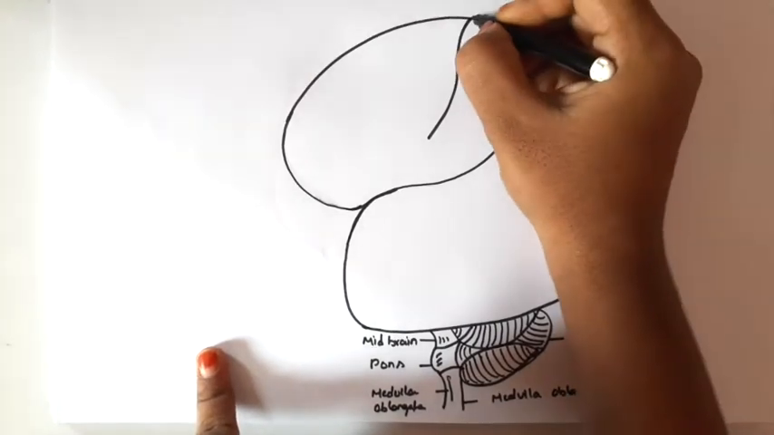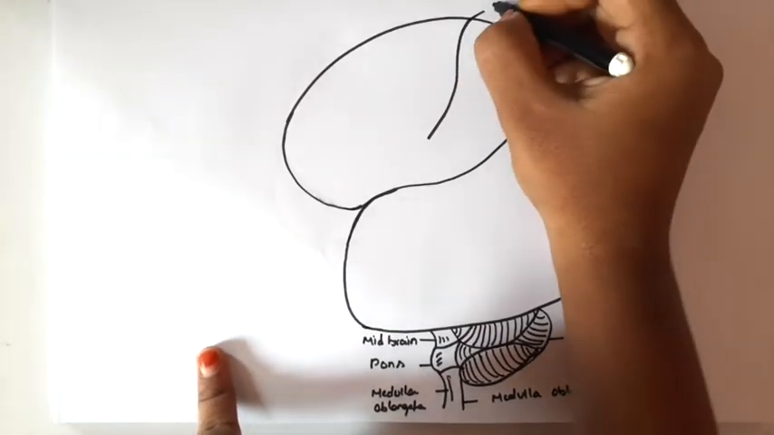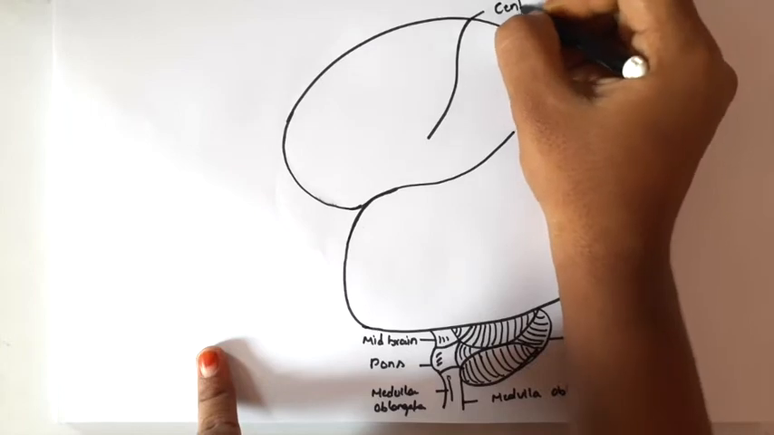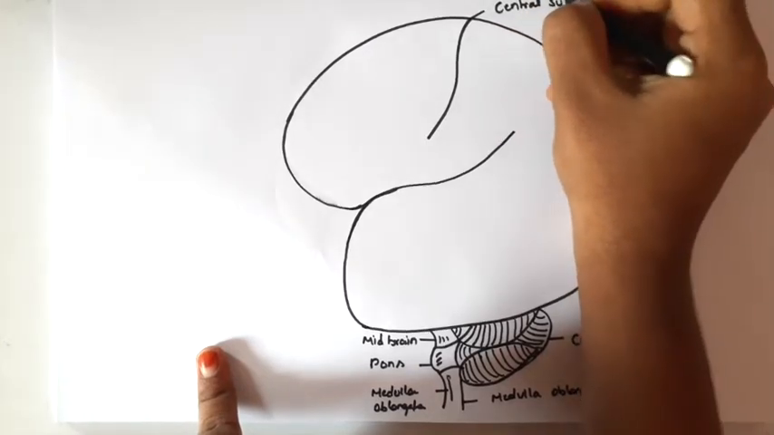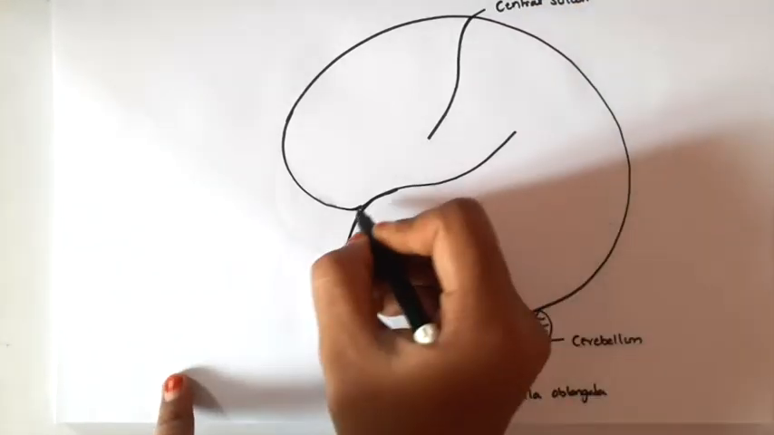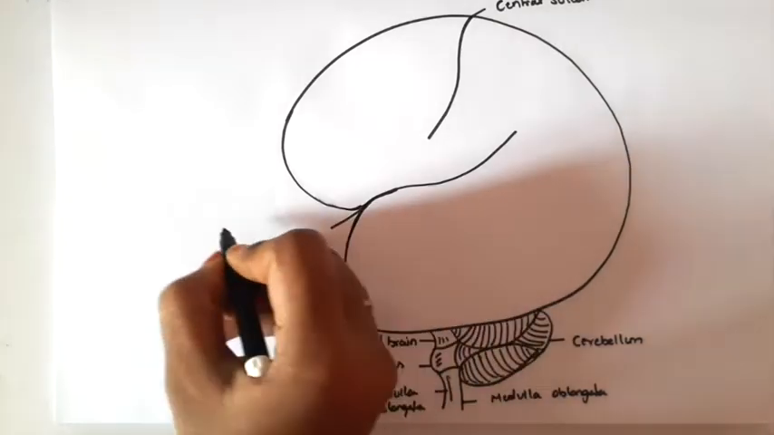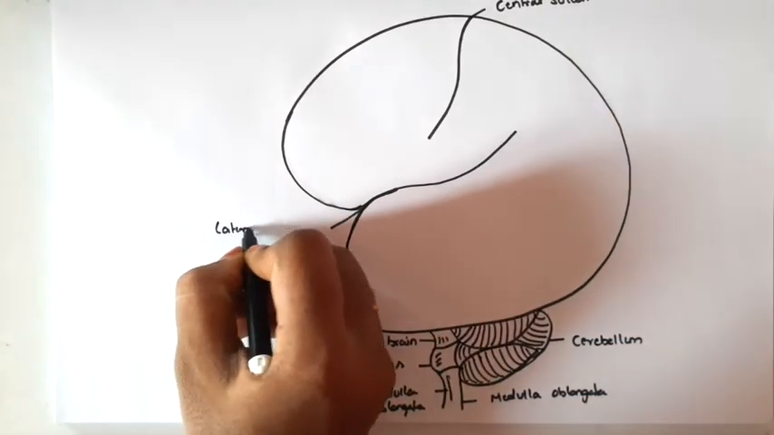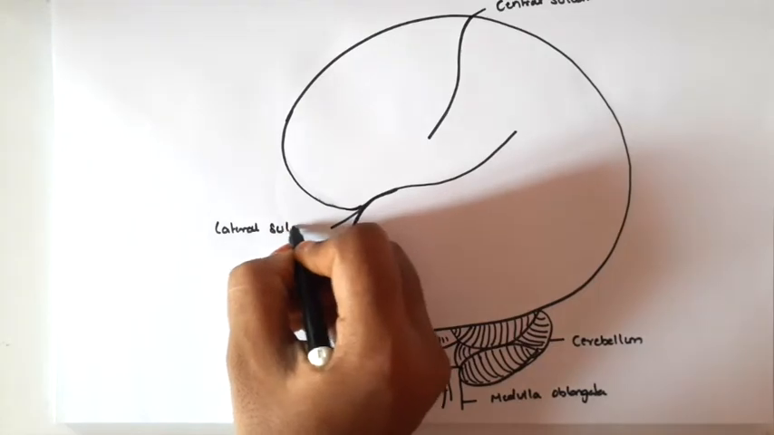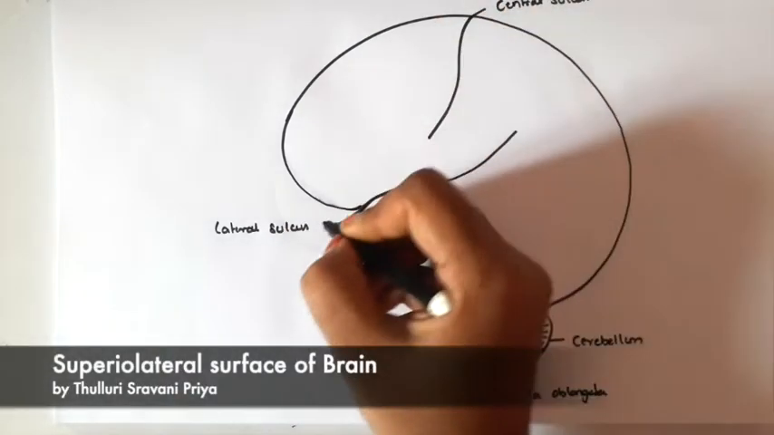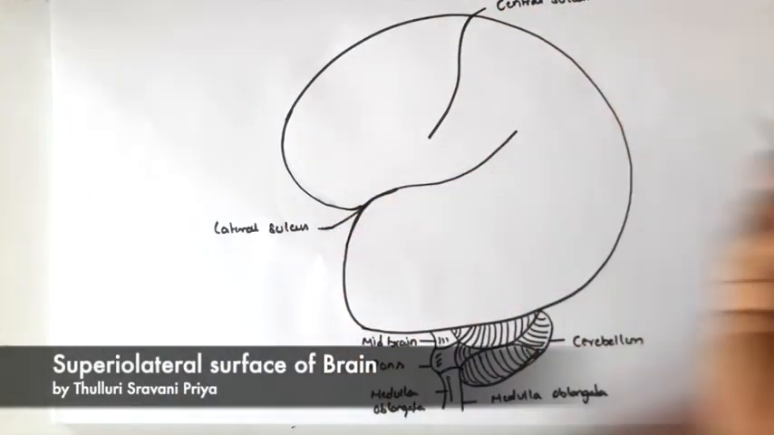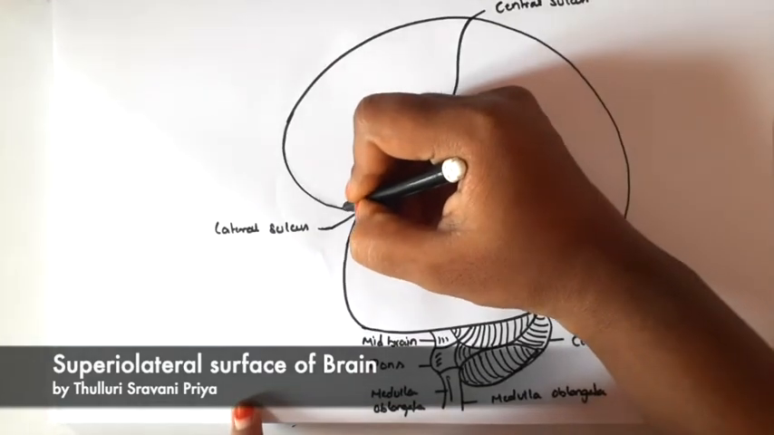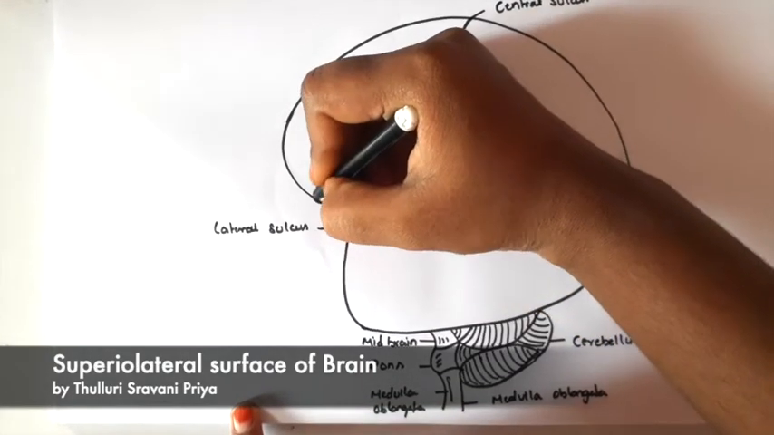Now we'll see the superolateral surface. That is the central sulcus, which cuts the superomedial border. As I already told you, there are 3 borders: superomedial border, inferomedial border, and inferolateral border for each cerebral hemisphere. And this is the lateral sulcus. The stem of the lateral sulcus will be seen on the inferior surface.